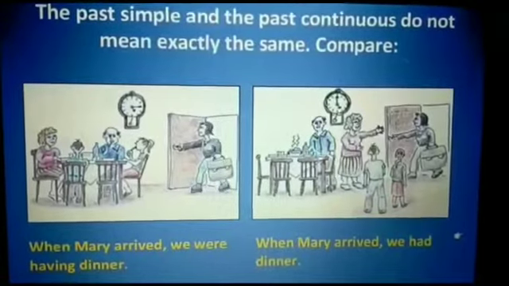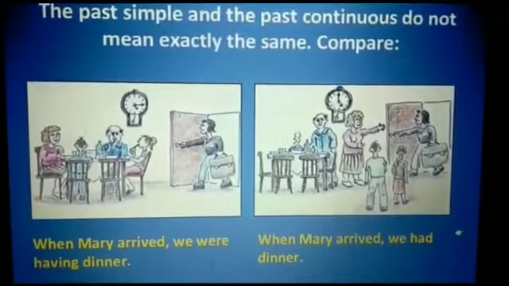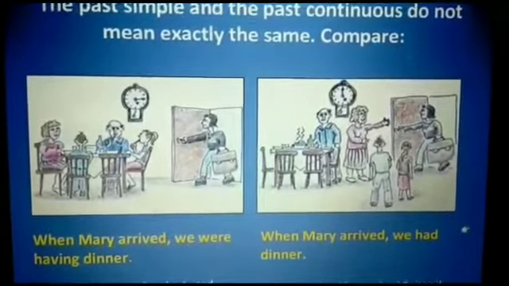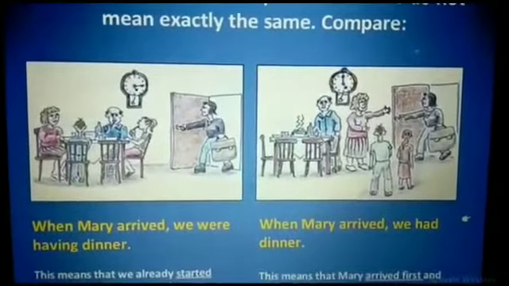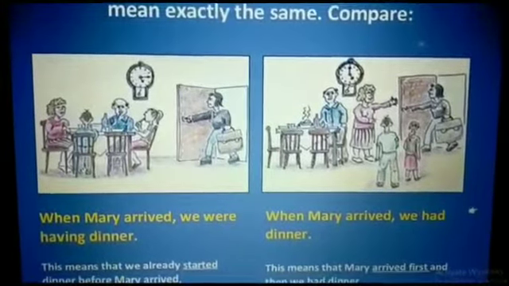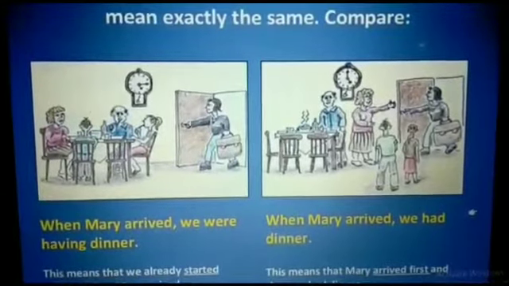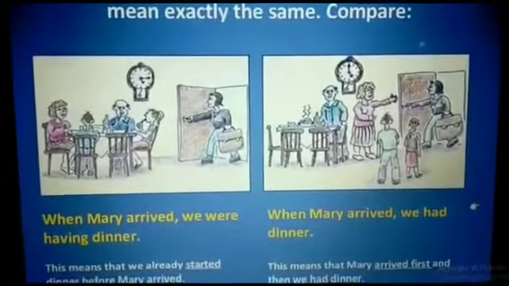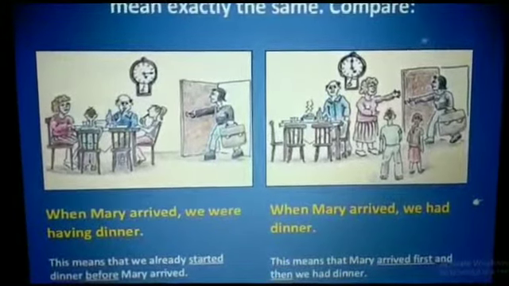Now, here are two examples that show that the past simple and past continuous do not mean exactly the same. For example, when Mary arrived, we were having dinner. It means that we had already started dinner before Mary arrived. Next is when Mary arrived, we had dinner. This means that Mary arrived first and then we had dinner.